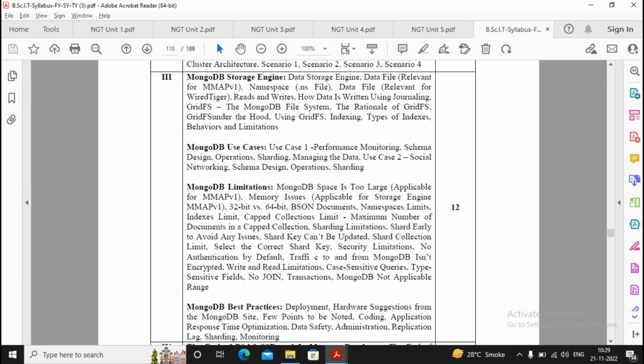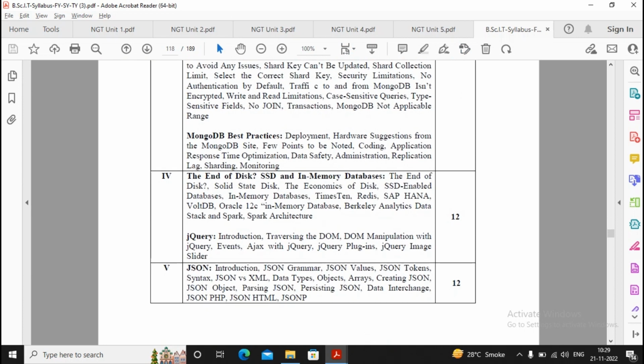Now let's move ahead with unit 4, that is unit 4 and 5, the smaller ones. मैं तो prefer करूंगा पहले unit 4 and 5 prepare कर लो, जल्दी से preparation हो जाएगी, थोड़ा confidence आ जाएगा कि मेरे 2 units prepared हैं. Like the end of this: SSD and in-memory database and jQuery. jQuery अगेन आपने practical में किया होगा ऐसा assumption है, and JSON है, that is JavaScript Object Notation.